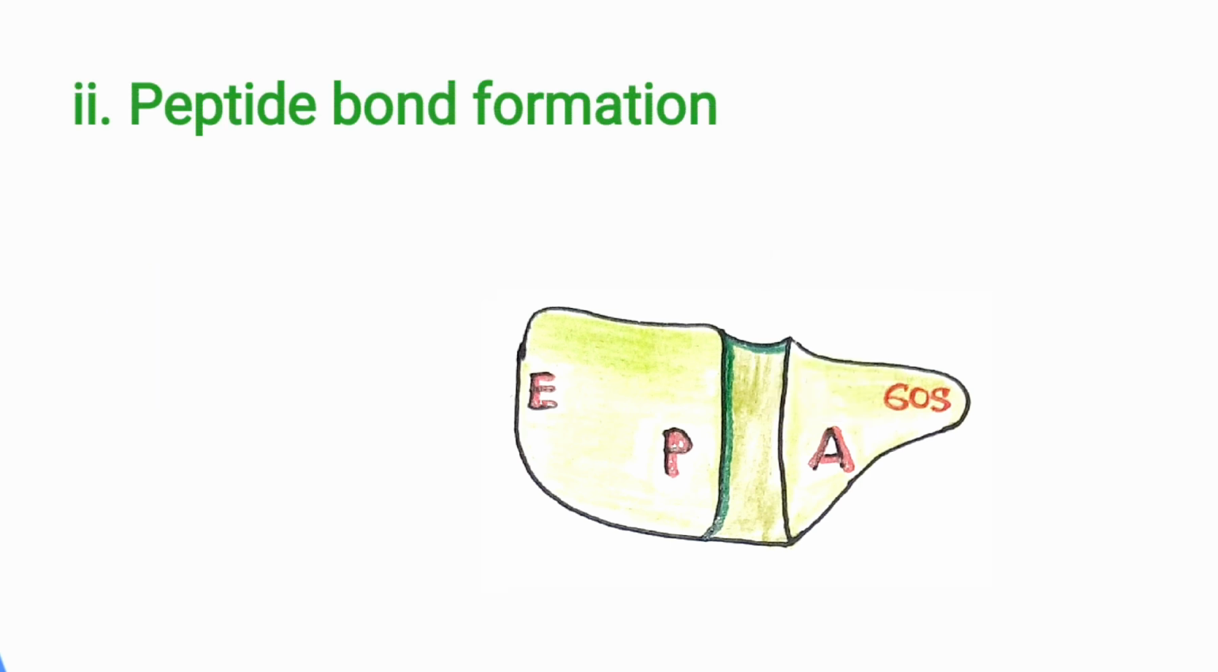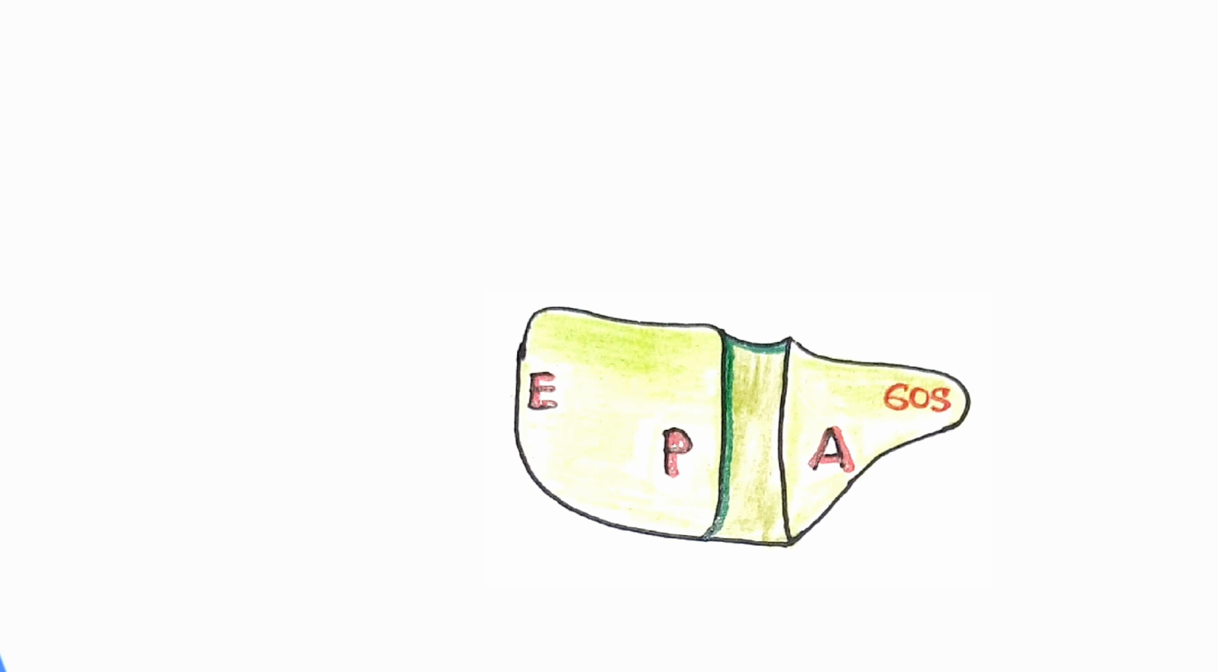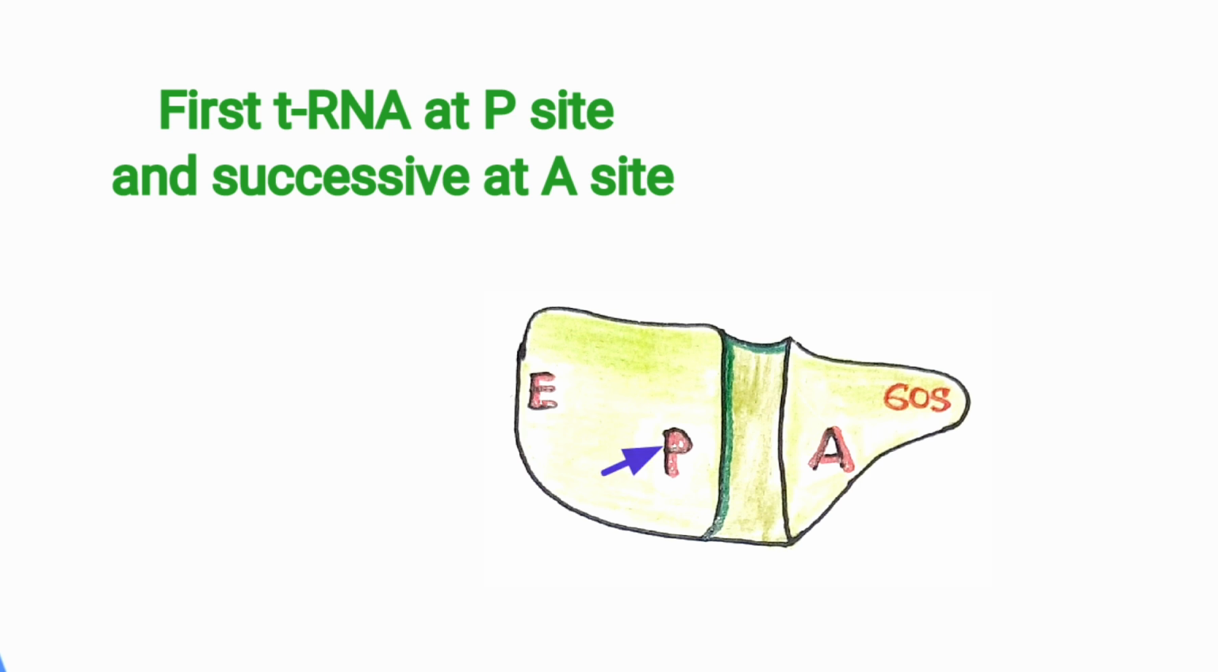Second, peptide bond formation. The enzyme peptidyl transferase forms the peptide bond, and then the growing chain shifts from the P site to the A site. One thing to keep in mind: the first transfer RNA enters the P site, and the successive transfer RNA with a new amino acid comes to the A site.